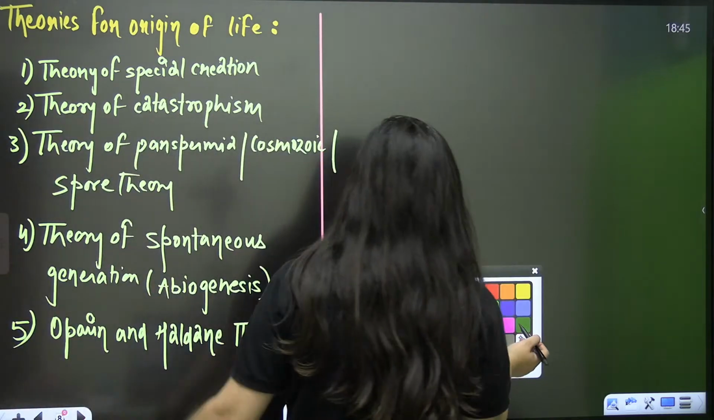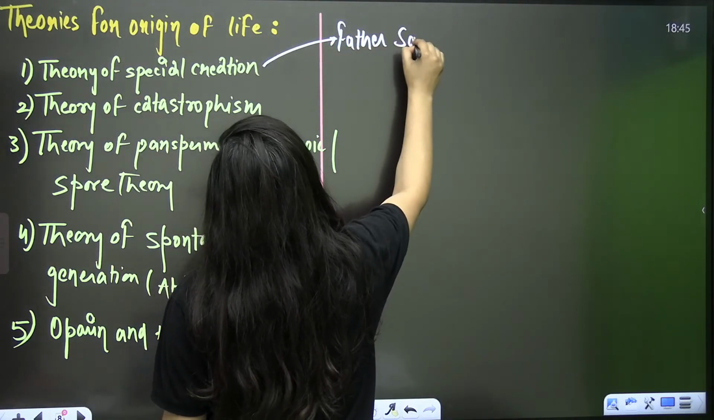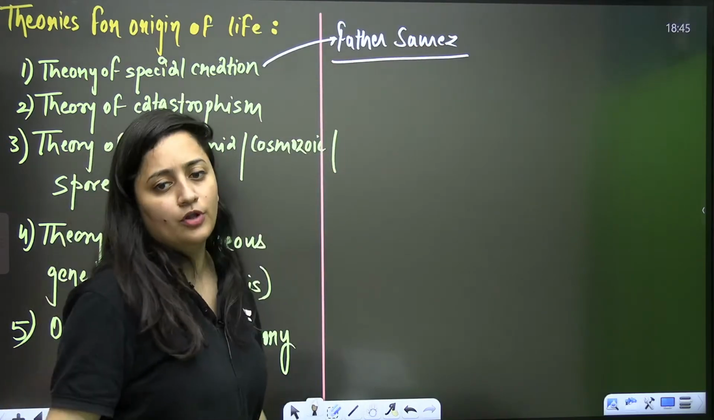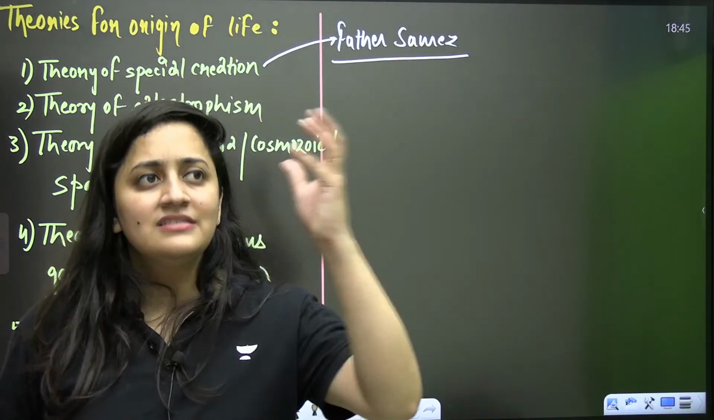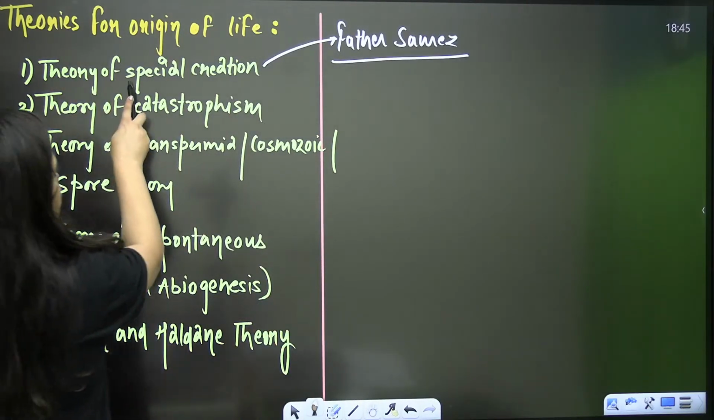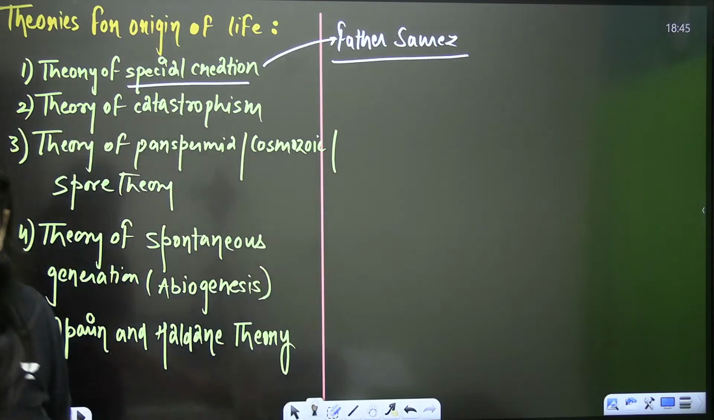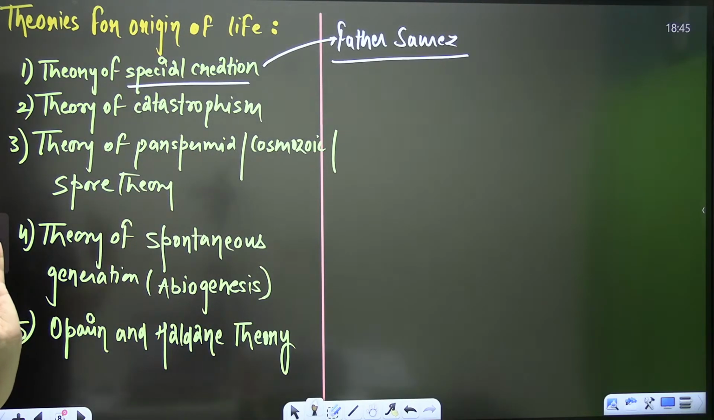This theory was actually a mythology based theory, and it was supported by Father Suarez. He was the biggest supporter of this theory. As per this theory, God has created everything. God created life in 6 days, and man was created by him on the 6th day. Are you getting it? In 6 days, God has created life.